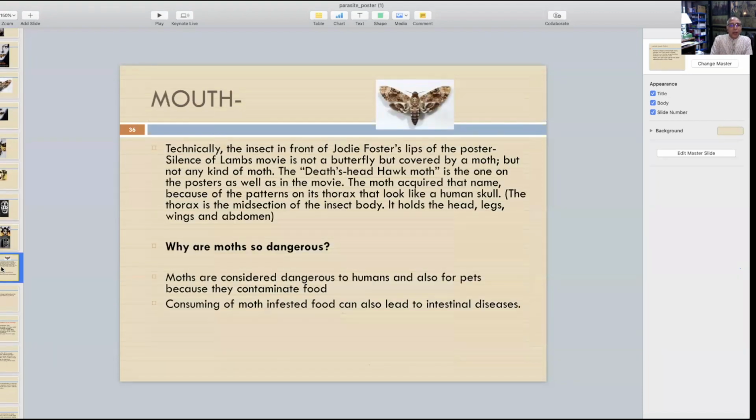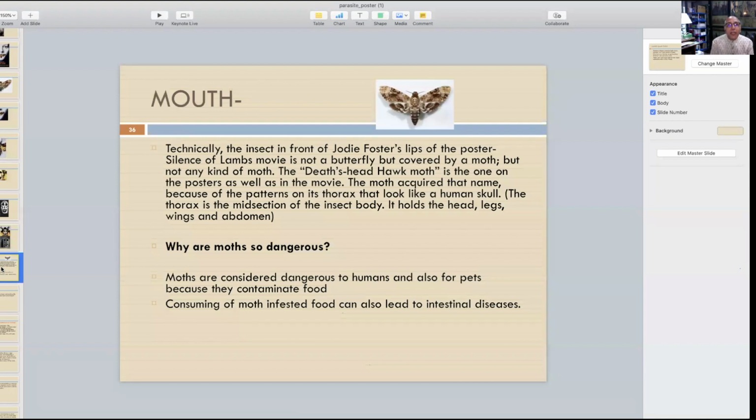So technically, the insect in front of the lips of Jodie Foster on the poster of the Silence of the Lambs movie is not a butterfly, but a moth. But not any kind of moth. There's a difference. When you study this particular species, you will find out this is called the death's head hawk moth, because the head is like a skull over there. That's why this particular term has been coined for this kind of moth.